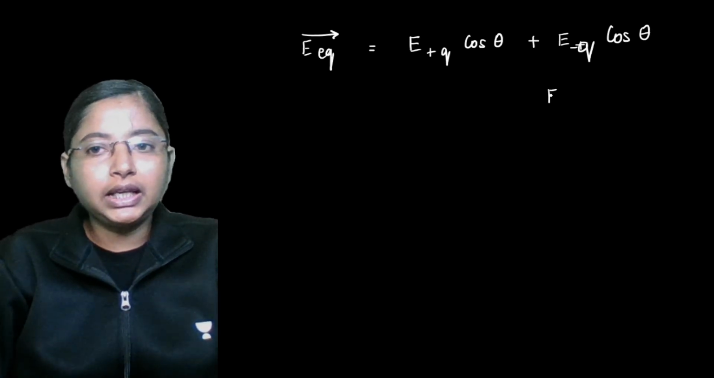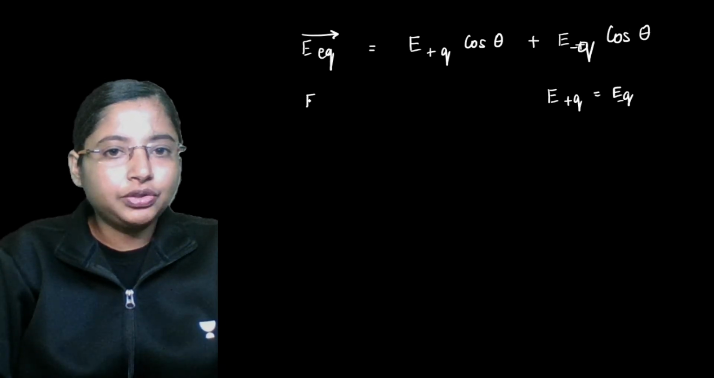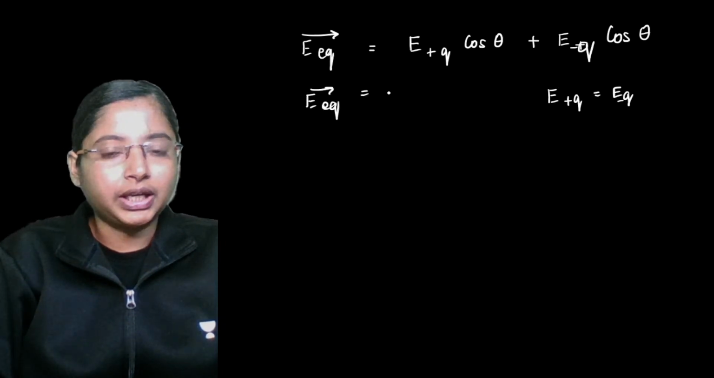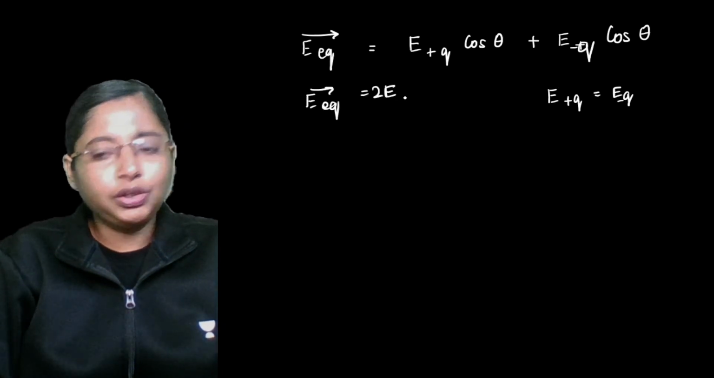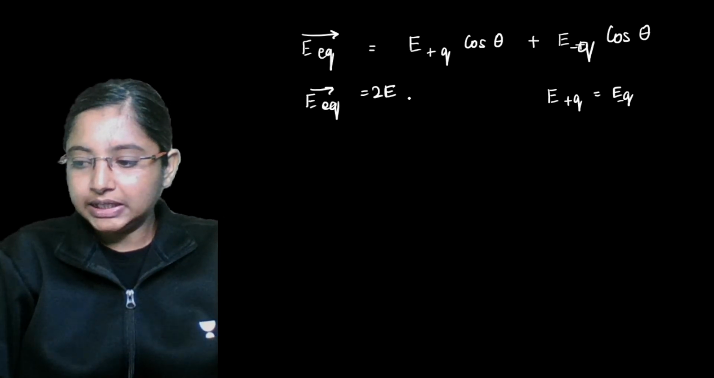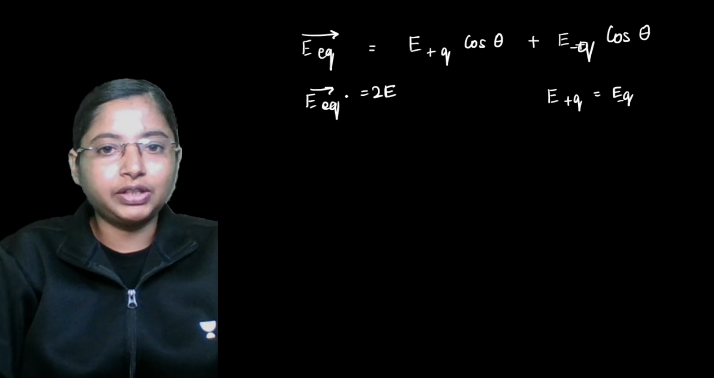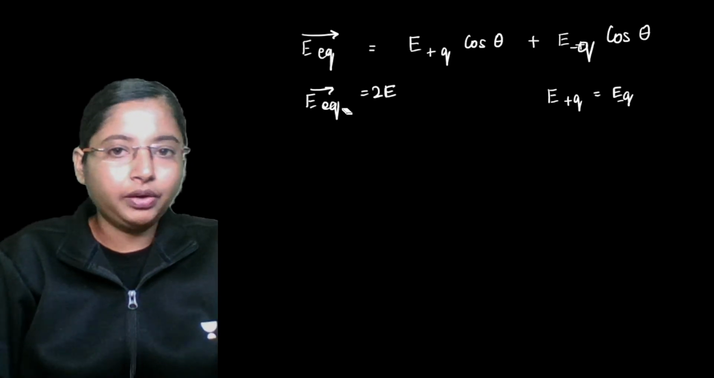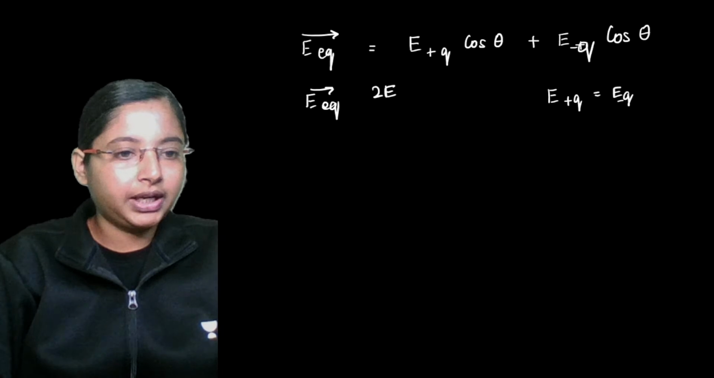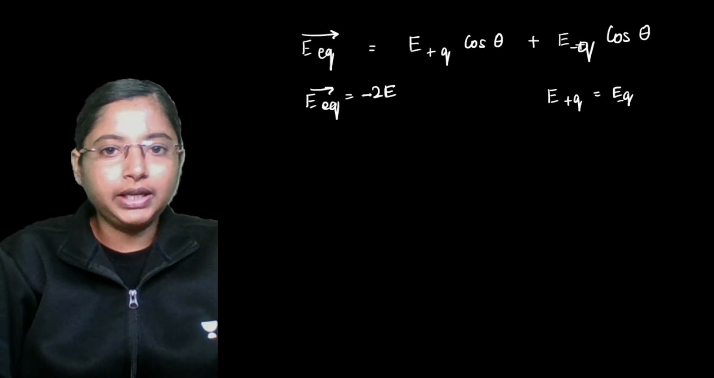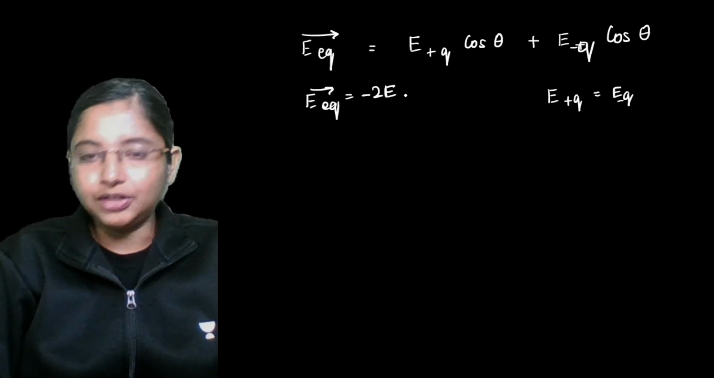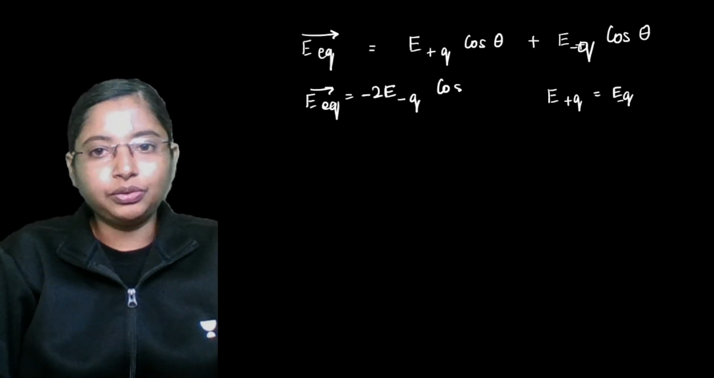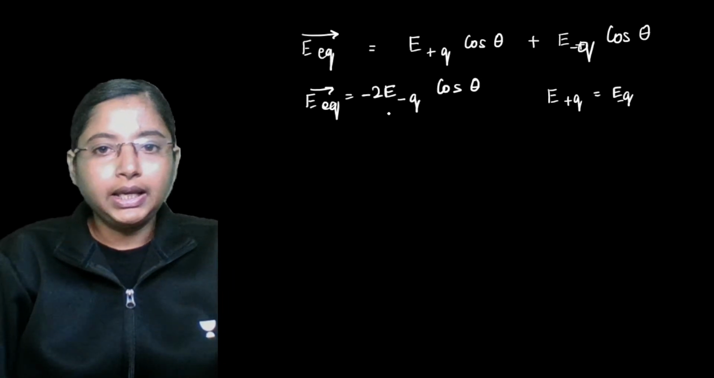Now this E plus Q and E minus Q are equal, magnitude wise they are equal, which means you can write this particular equation as 2 times E, you can take any one charge. We can take this with respect to the negative charge only, because both are equal. So we can take it with respect to the negative charge and say this is E minus Q into cos theta.